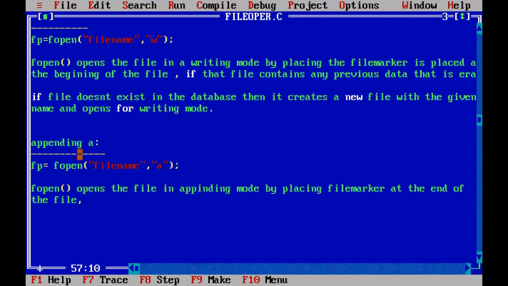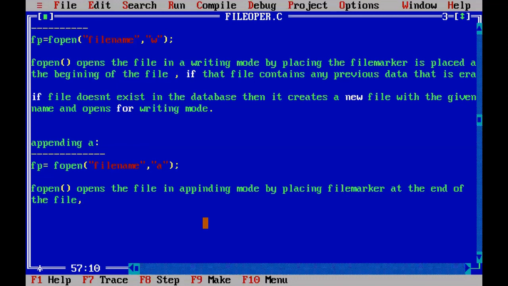If you place the file marker at the end of the file, then whatever new content you write is written after the existing content, in this line and the next lines. So the already existing content will remain as it is. So don't place the file marker at the beginning in appending mode. It will be placed at the end of the file. Then only is new content written from the end of the already existing data. So that is the technique.